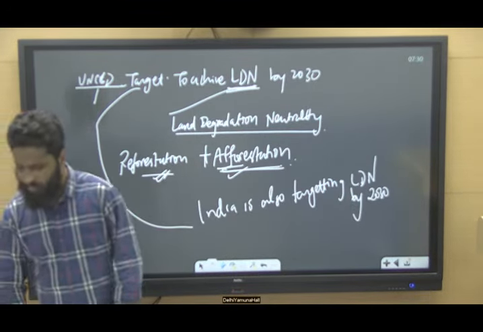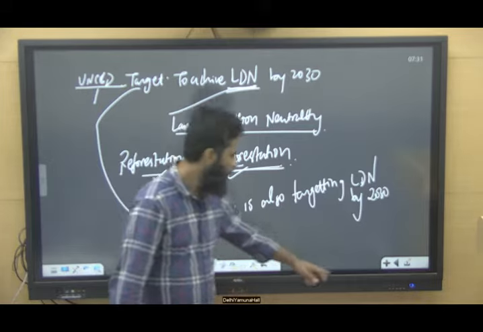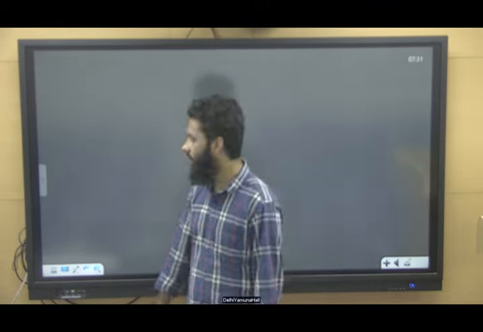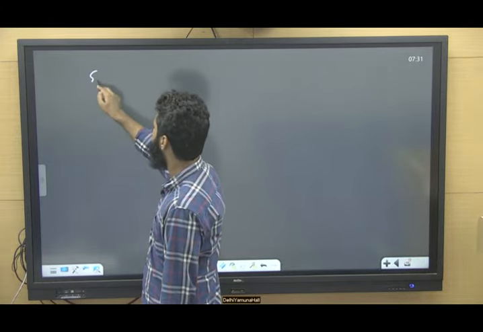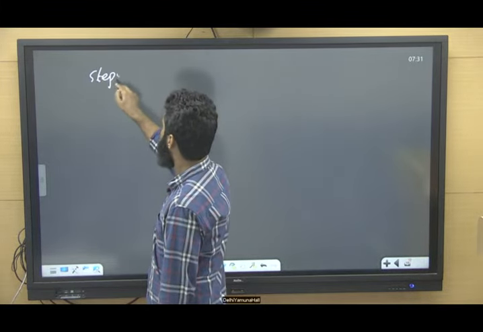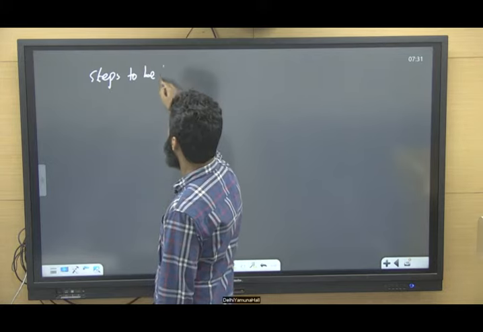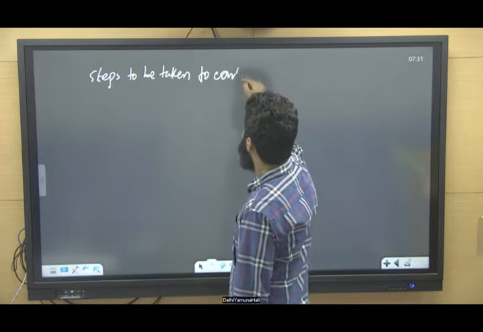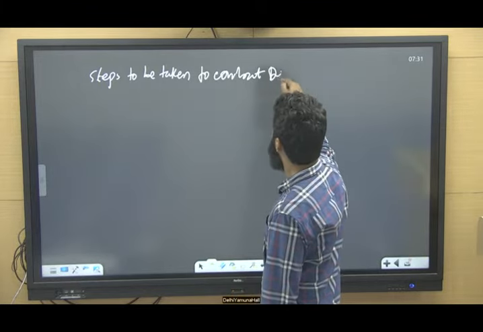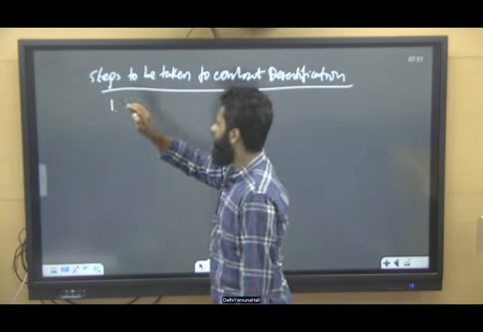Now what can we do to prevent this desertification? Steps to be taken to combat desertification.